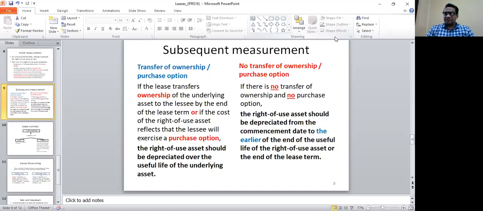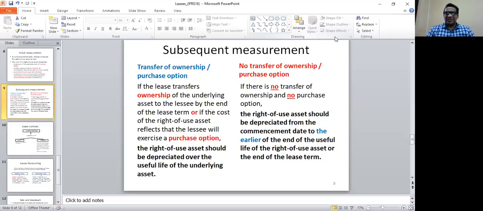Whether you are going to transfer the ownership to the lessee or not, the asset should be depreciated, but the timing of depreciation will differ. If the asset is going to be transferred to the lessee, then it should be depreciated over the useful life. If it is not going to be transferred to the lessee, then it should be depreciated from the commencement date to the earlier of the useful life or the lease term.